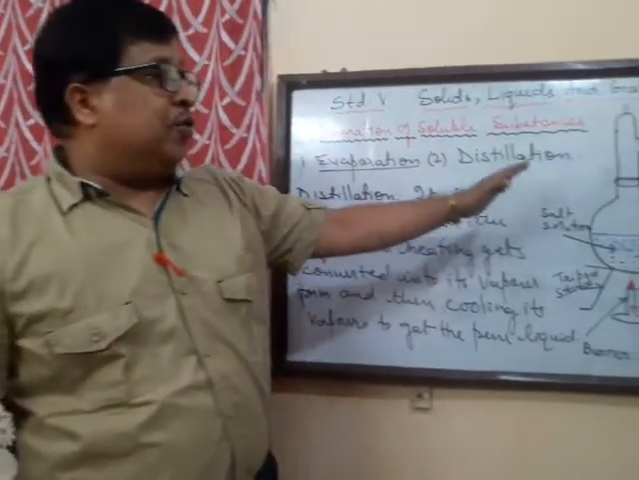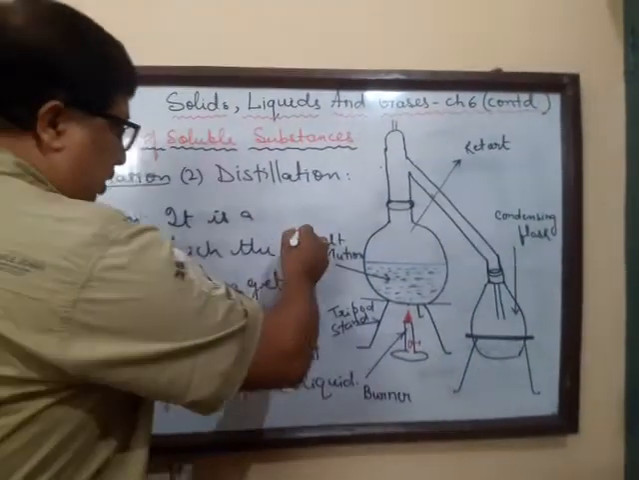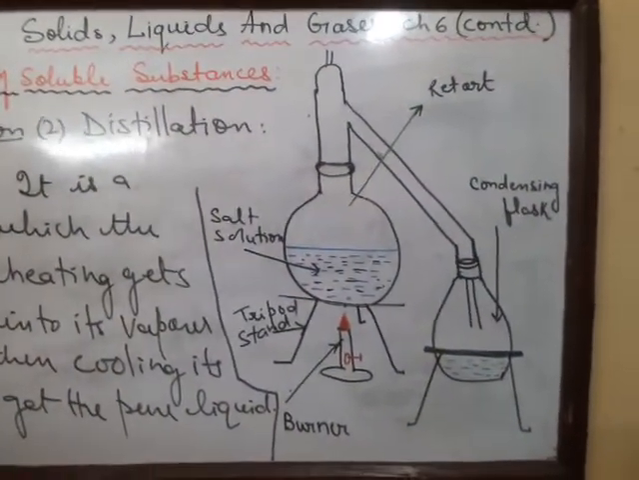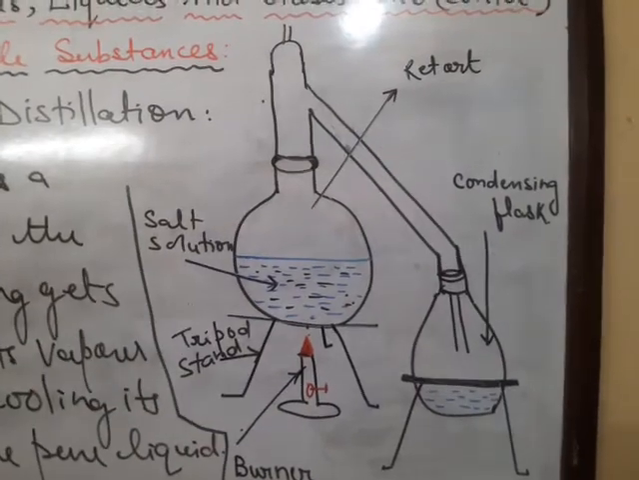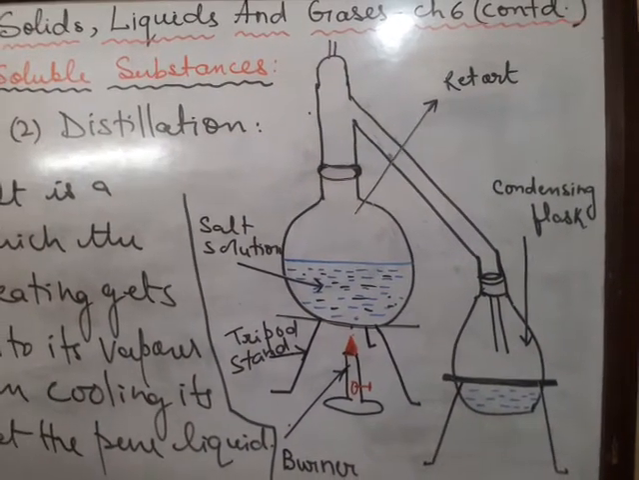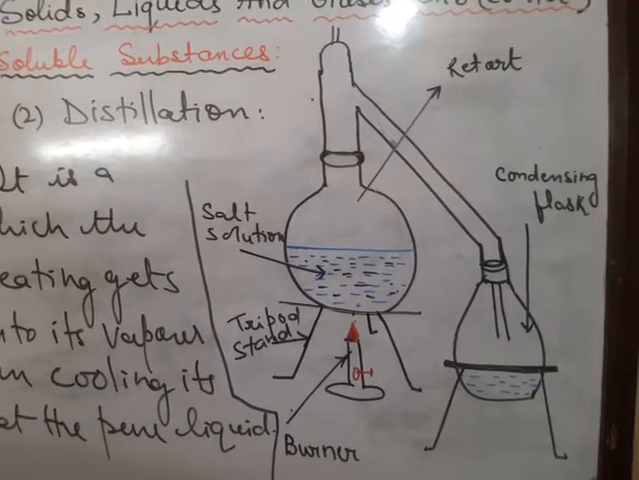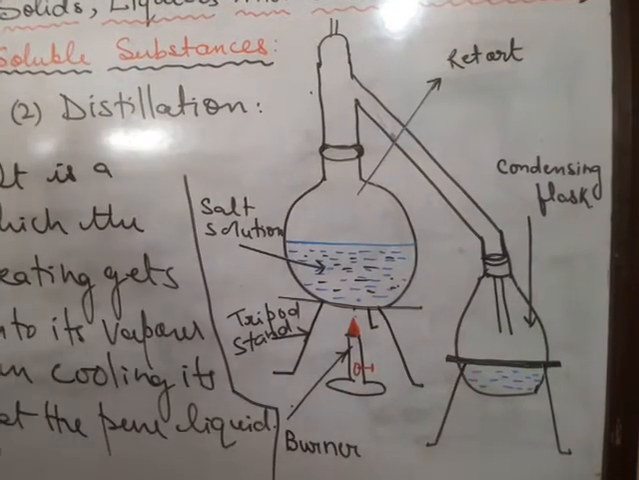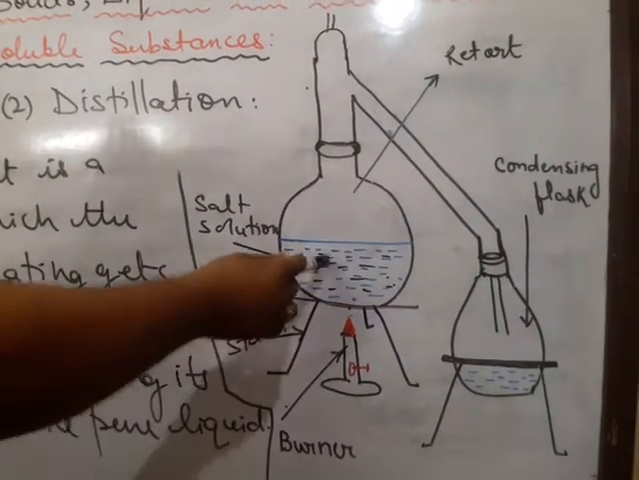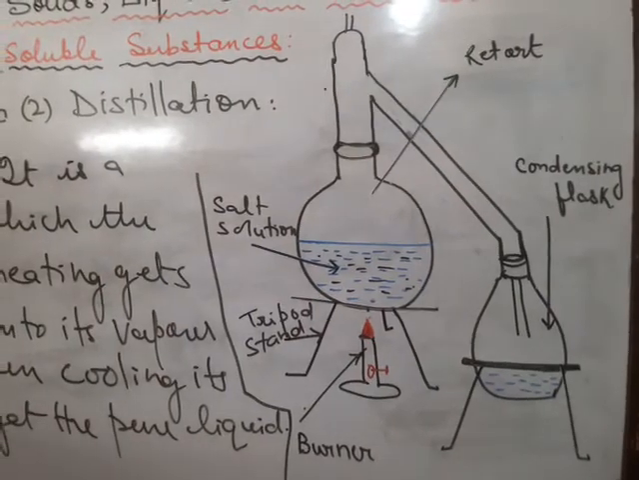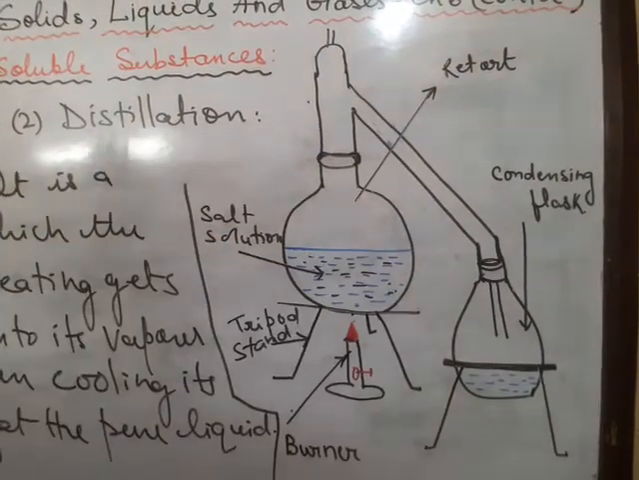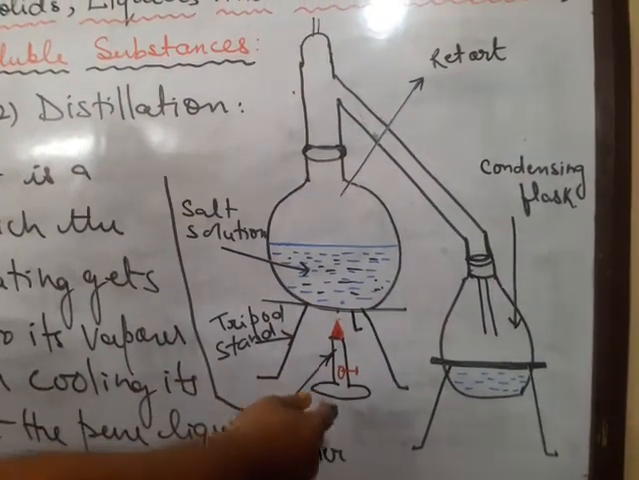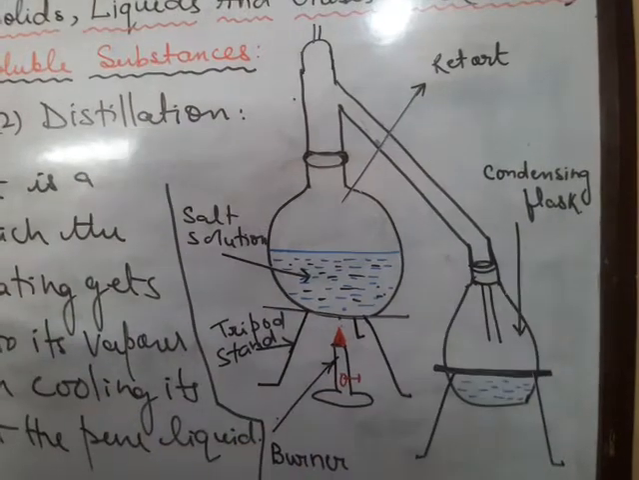So here on the board I have drawn a figure. Of course this figure can be understood from this portion. This is a figure I have drawn to separate the soluble impurities by distillation. Now what do I require? I require salt water, that is the solution. A distillation flask, or we also say a round bottom flask or a retort. We call it a retort. A glass receiver, a tripod stand, a burner. Of course, this is the condensing flask.